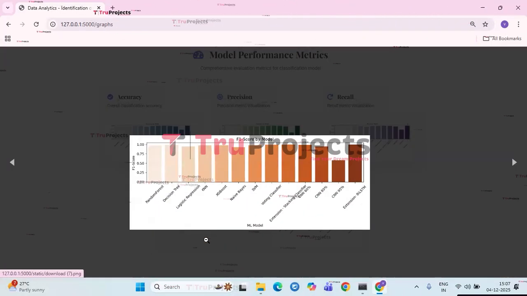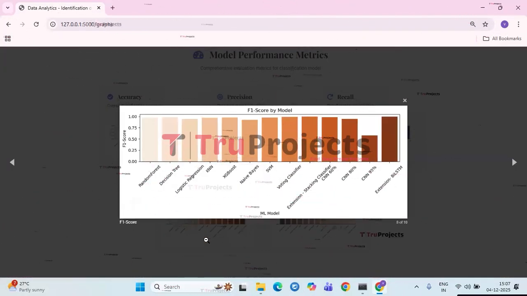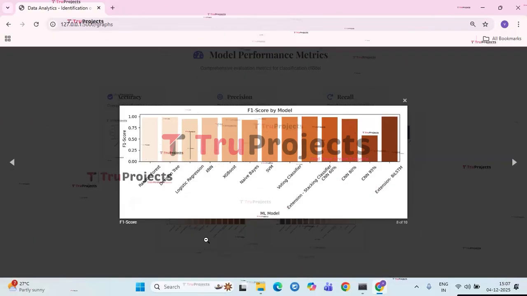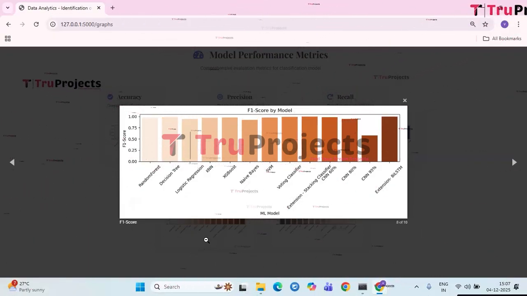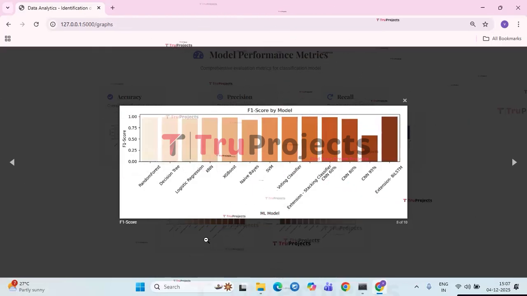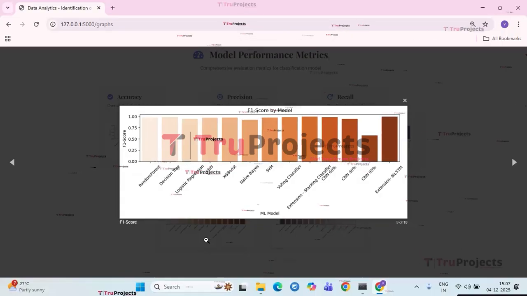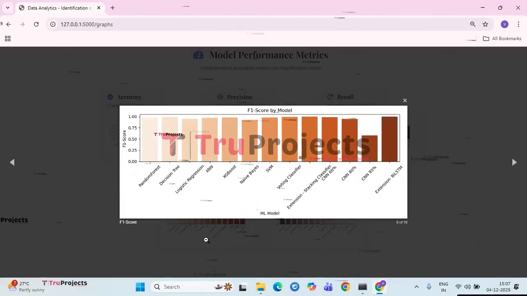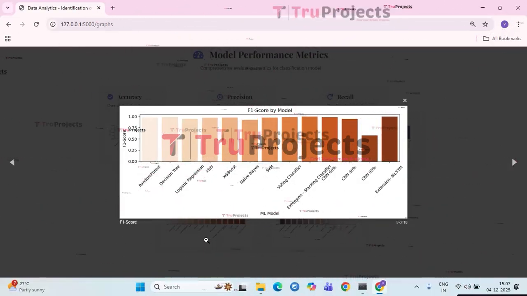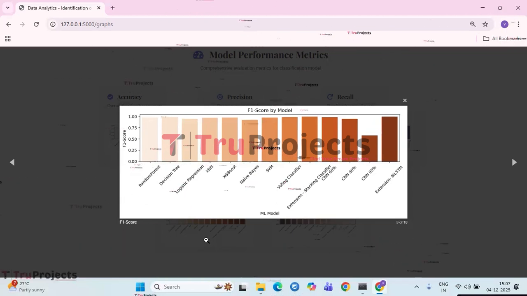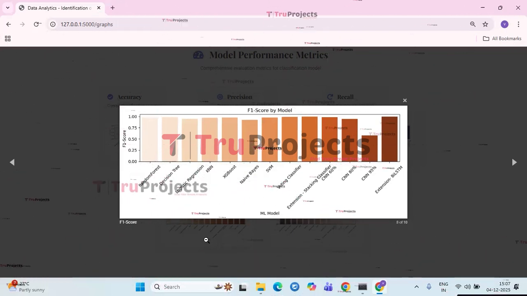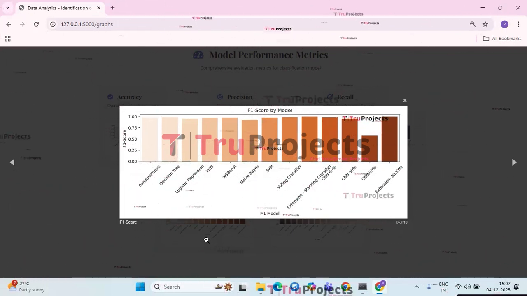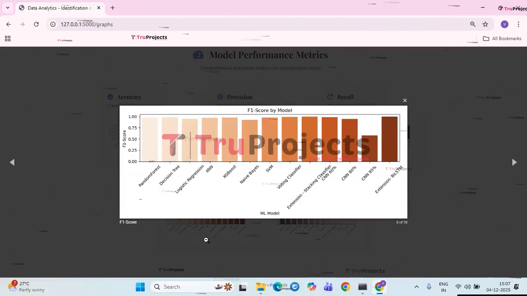Next, we have the F1 score graph. The bar chart shows the F1 score of different machine learning models. Most models, including random forest, decision tree, KNN, XGBoost, SVM, and ensemble methods, perform very well with F1 scores close to 1. CNN model shows decreasing performance as the confidence threshold increases, with CNN 95% performing the worst. The extension by LSTM model achieves the highest F1 score among all models, indicating the best overall performance.